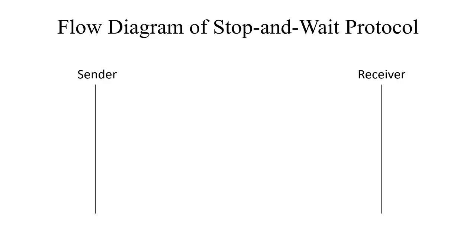So in case number 1 of the flow diagram of stop and wait protocol, let us assume that the sender has sent packet 0 to the receiver. Immediately the sender will also start the timer associated with itself. Now the receiver, upon receiving packet 0, will check the checksum which is included by the sender in the packet.